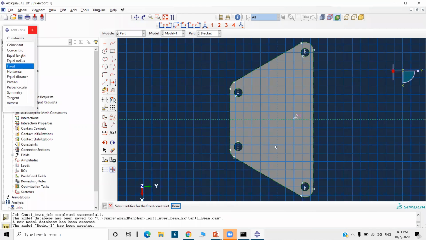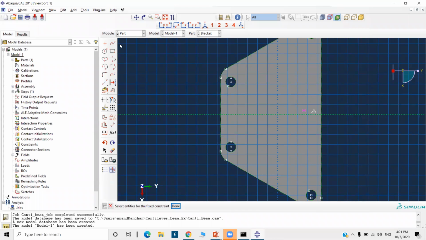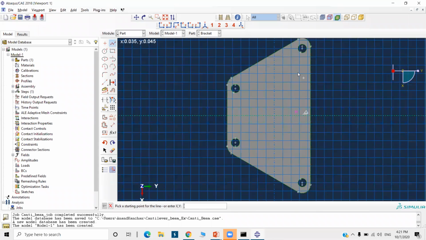Now select the line command and create this geometry here. We'll draw a geometry. Okay.